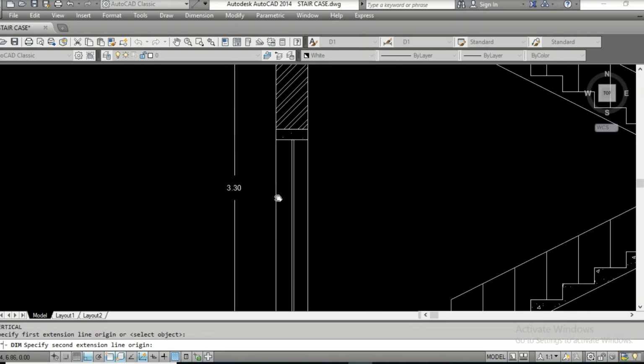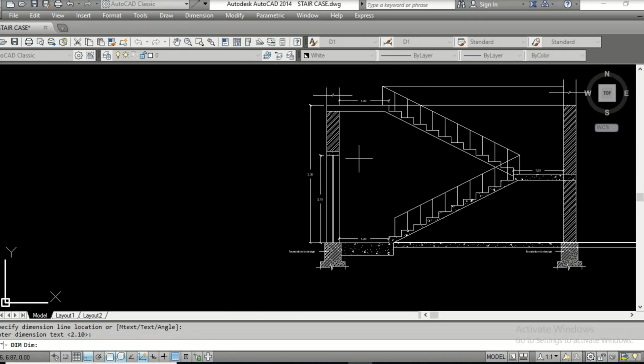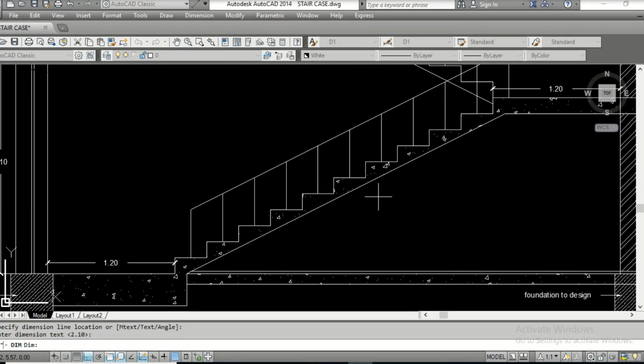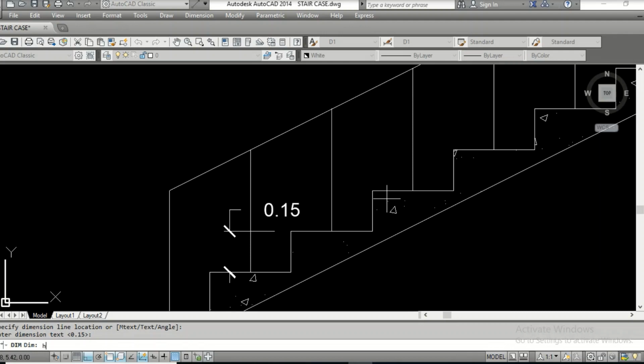Okay, 2.1. Everything is perfect. What is the riser? Okay, it is 0.15. Yes, no problem. Then what is the tread? This should be 0.3. Yeah, it is 0.3.